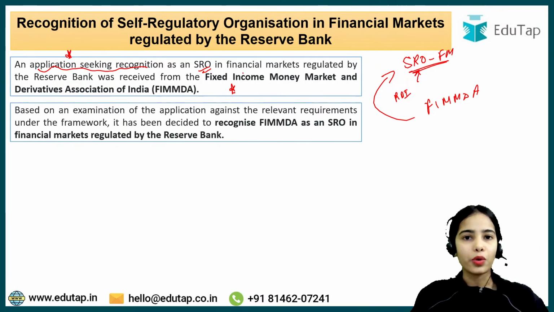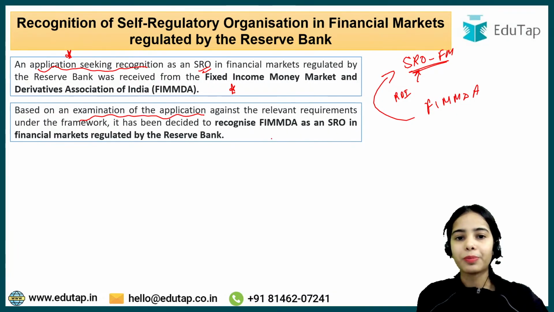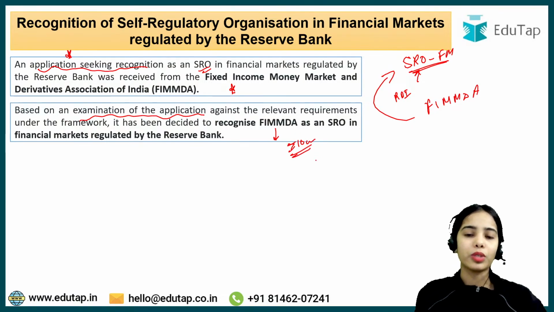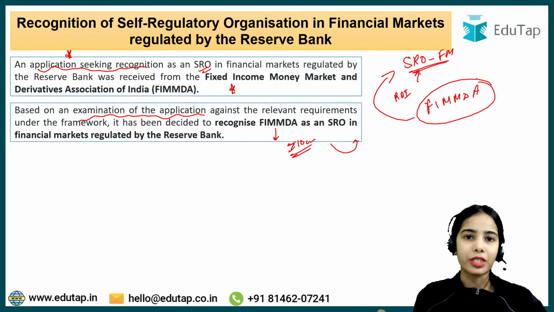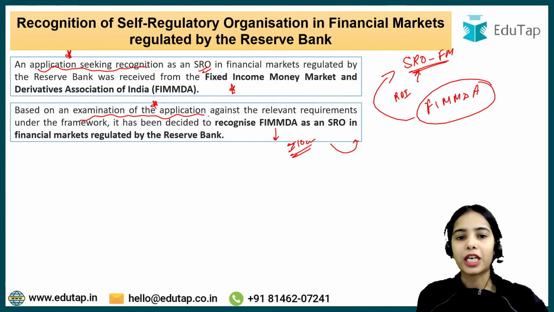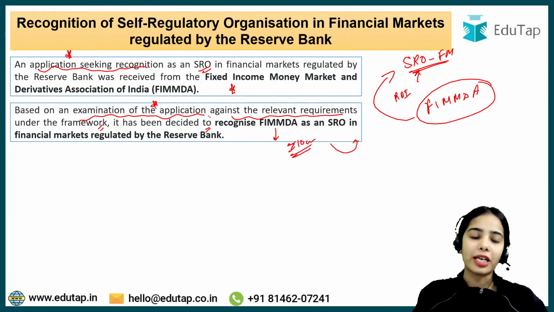Based on an examination of the application, the RBI saw that FIMMDA has a net worth of 10 crores or more, as well as a well diversified shareholding structure. So based on the examination of the application against the relevant requirements under the framework, it has been decided to recognize FIMMDA as an SRO in the financial market.